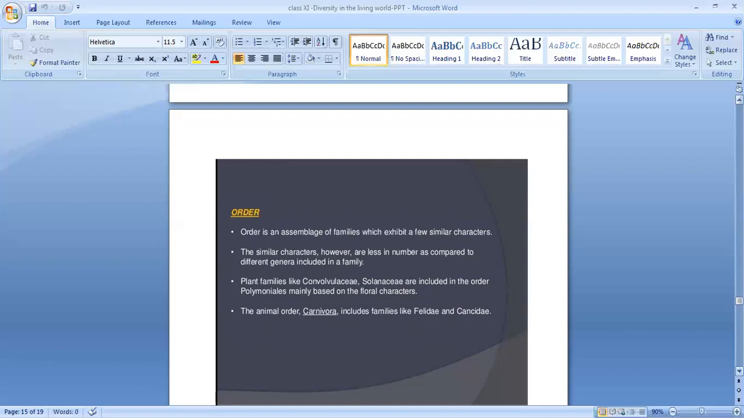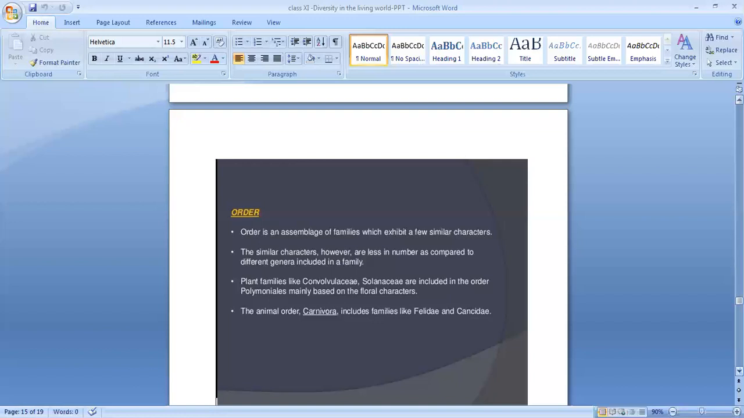Plant families like Convolvulaceae and Solanaceae are included in the order Polymoniales, mainly based on the floral characters. So we are taking two different families. One is Solanaceae, the second one is Convolvulaceae. Two different families, but they come under the same order. Which order? Polymoniales, mainly based on the floral characters.